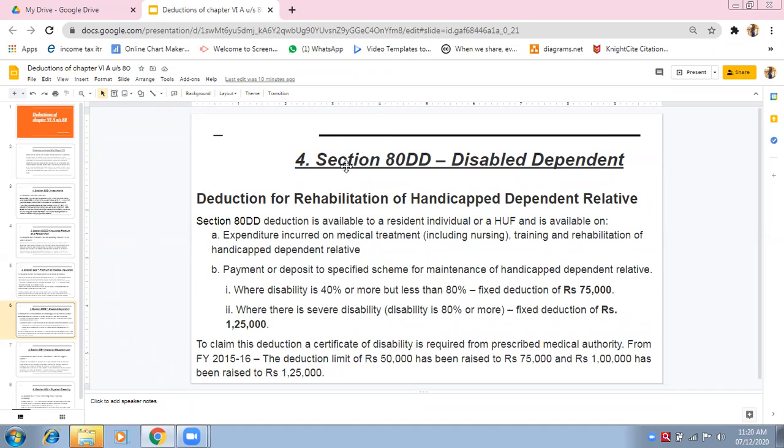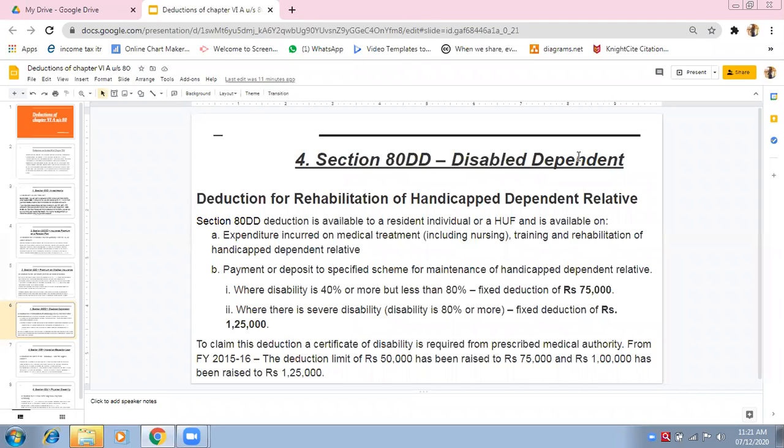Now see section 80DD. DD is disabled dependent. Now what do you mean by disabled dependent? Let's take an example. Somebody is there in your house, I'm sorry to give this example, but I will have to give it. Suppose there is somebody in our house and that person is disabled. He cannot walk, maybe he cannot speak, maybe he cannot do anything. So that person is disabled and he is totally dependent on us.